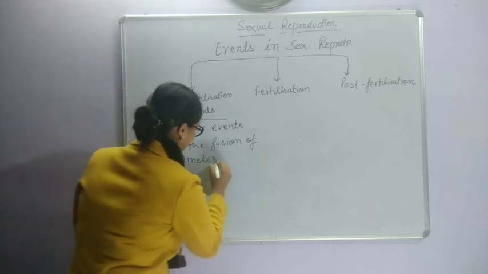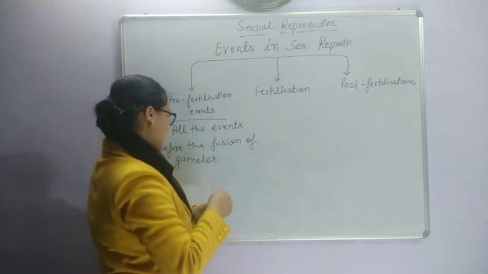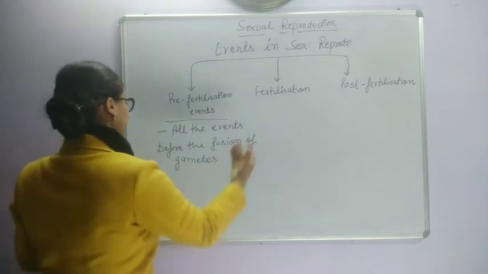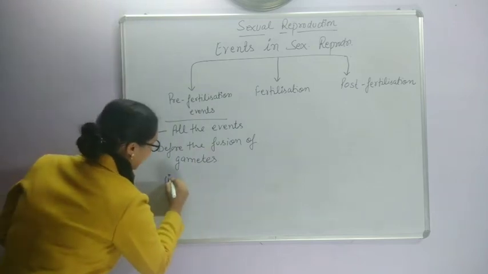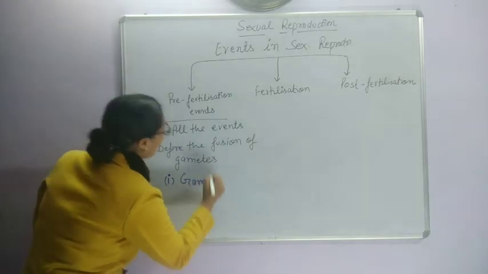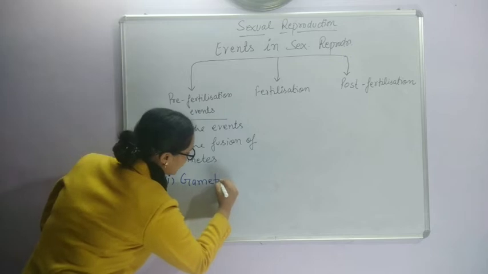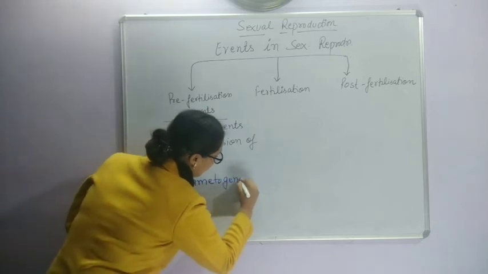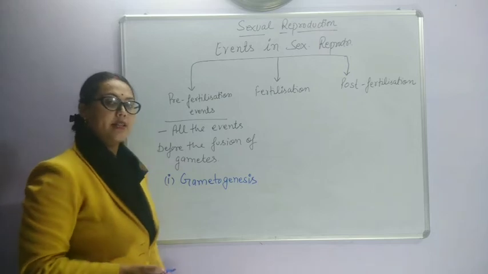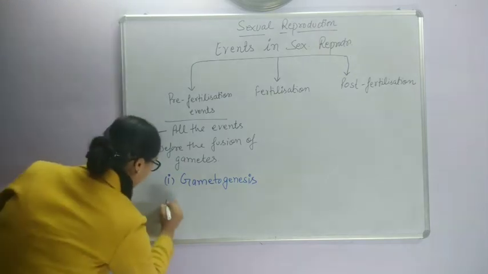So gametes, generally in case of male, sperm, in case of female, ovum. What will come here? The first thing in this first phase is gametogenesis. Gametogenesis means formation of gametes, that is sperm and ova.